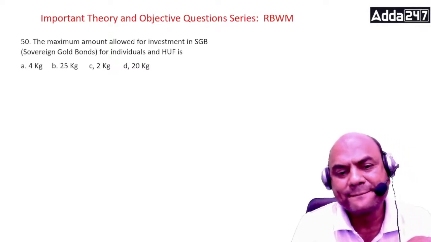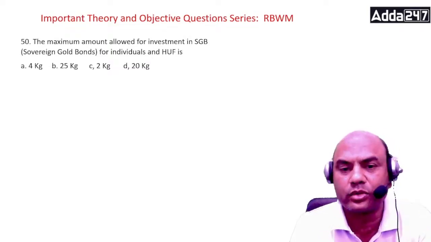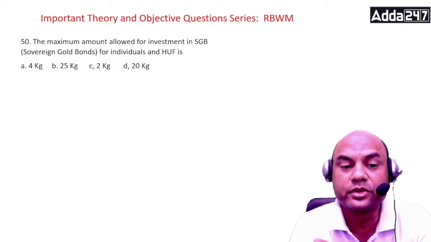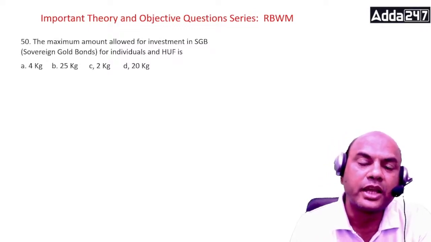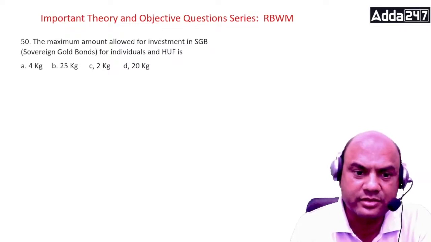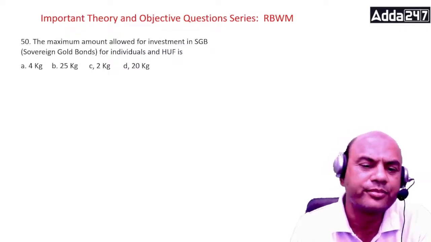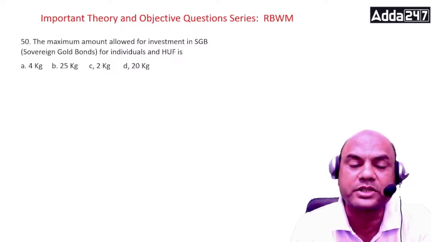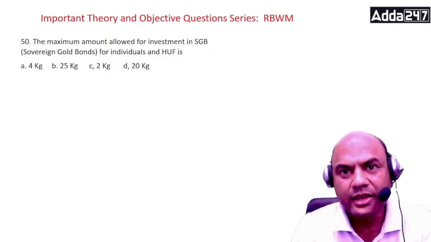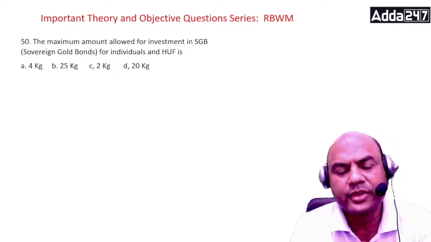Sovereign gold bonds are government securities denominated in grams of gold. They are substitutes for physical gold. Investors have to pay the issue price in cash. Cash means not only cash, it can be by cheque, clearing, everything. And the bonds will be redeemed in cash on maturity. Cash again does not mean physical notes. It will get transferred to your savings account.